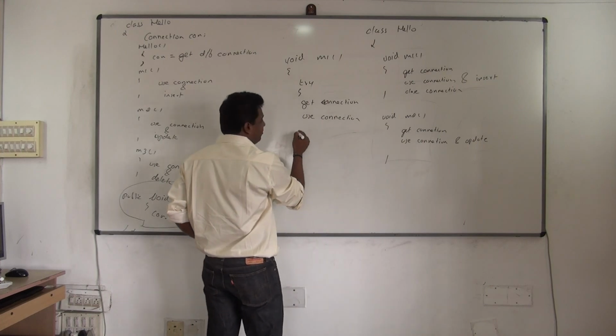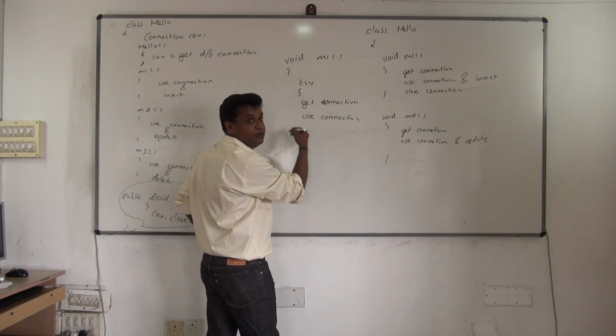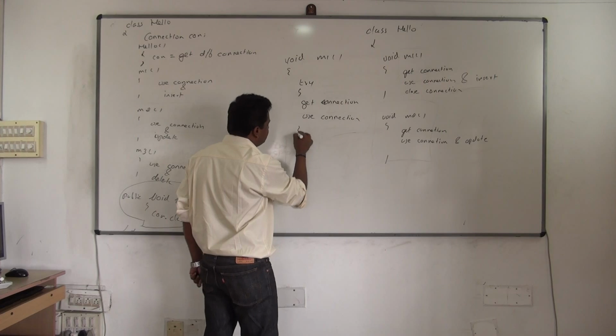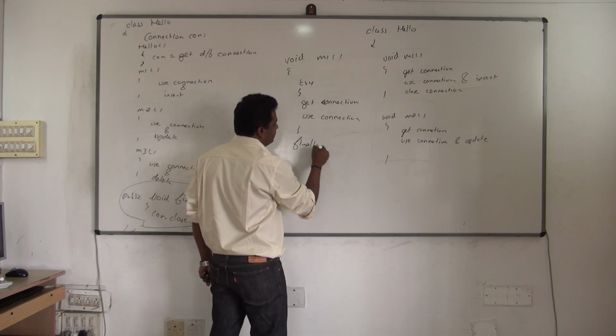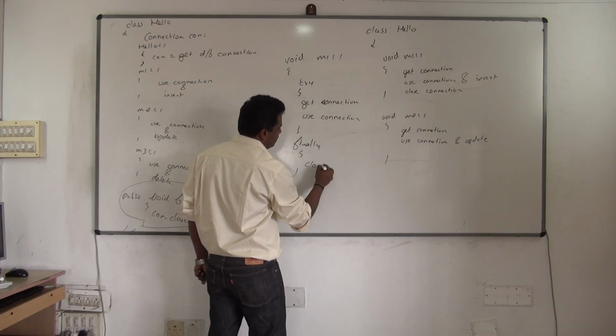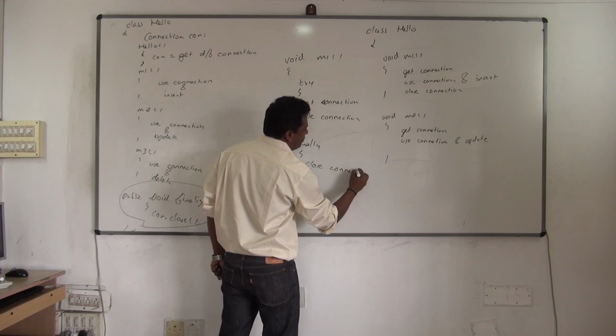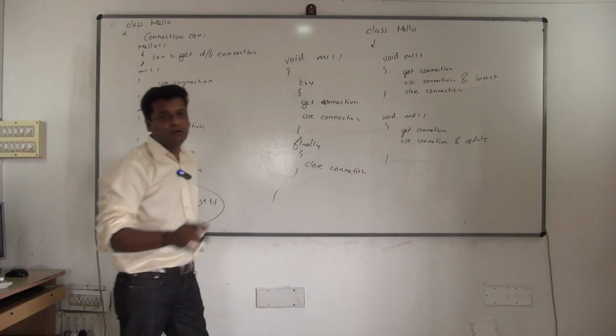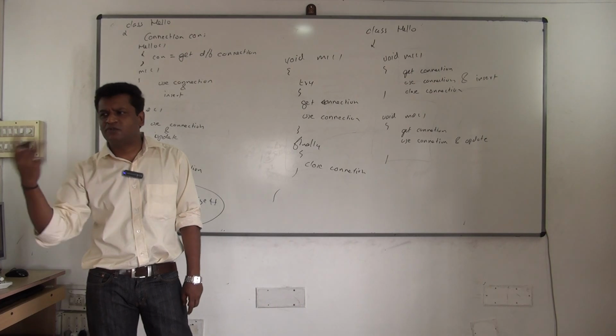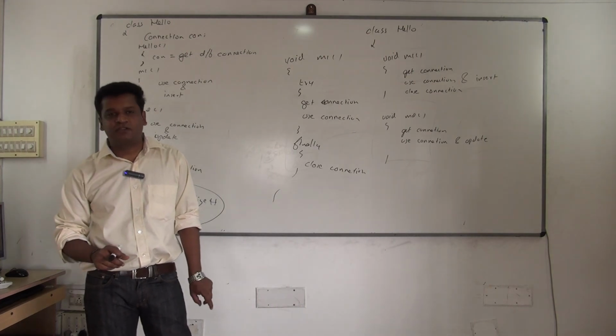But you have to close the connection. Yes or no? When using the connection, a problem might occur. So that is when we use finally, and you will close the connection. Now whether an exception occurs or not, don't bother. Your connection will definitely be closed. So all resources will be made local, and that's how you will use finally.